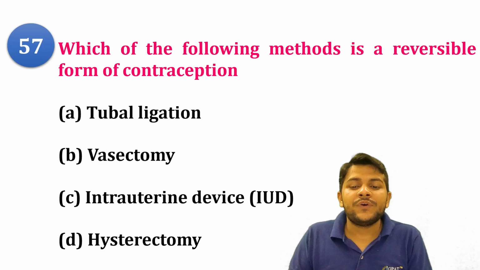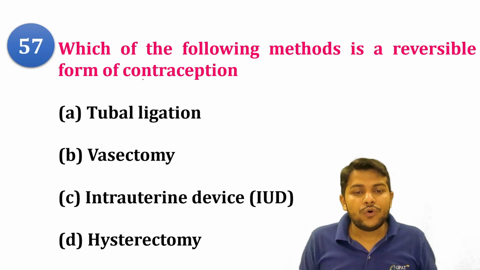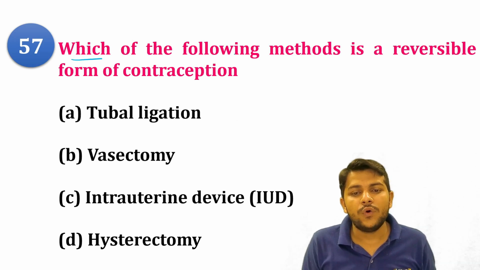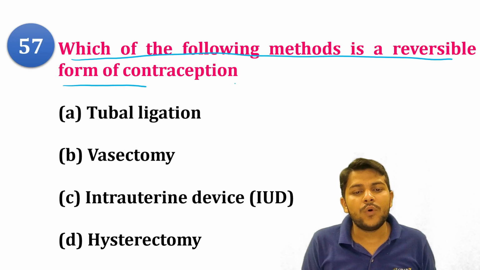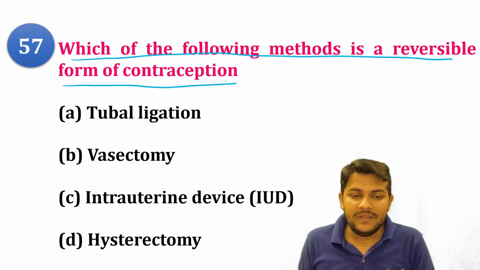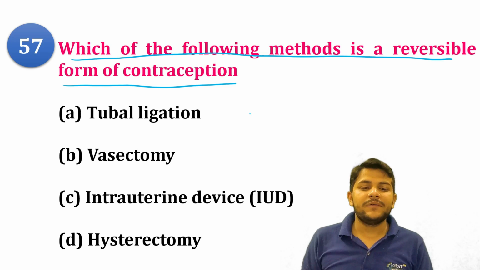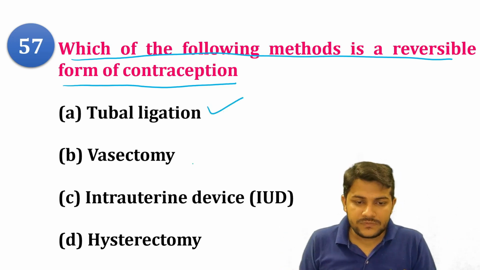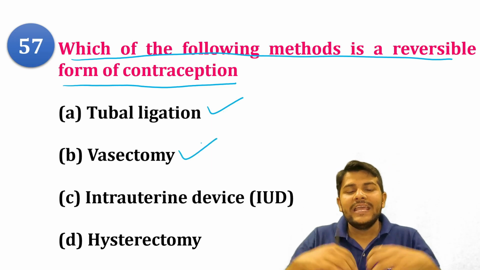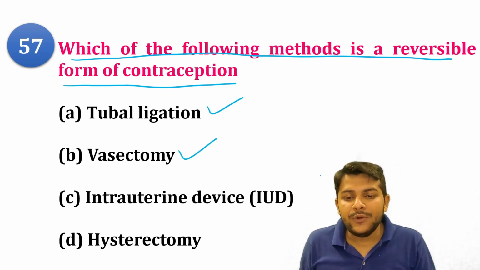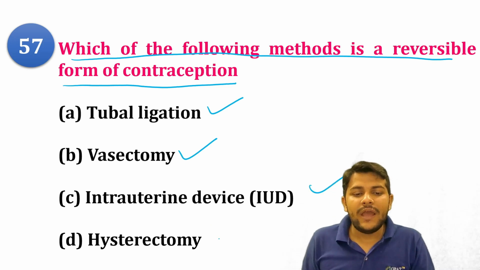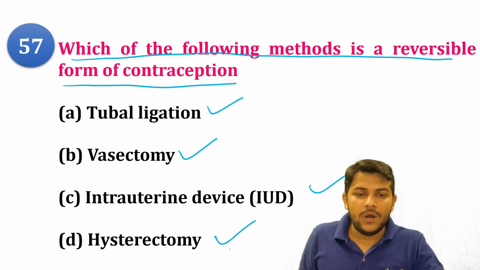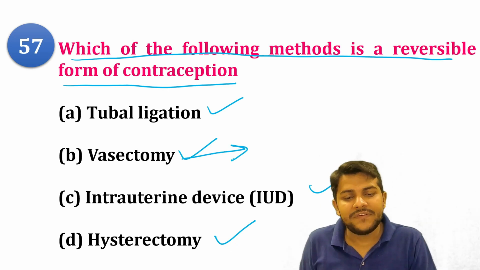Got it? So first question for you: which of the following methods is a reversible form of contraceptive? In the given options, we have tubular ligation, in which we tie the fallopian tube. Vasectomy, which is tying of the vas deferens. Next, the IUD, that is intrauterine devices. Then hysterectomy, that is complete removal of the uterus. Vasectomy is for the male.